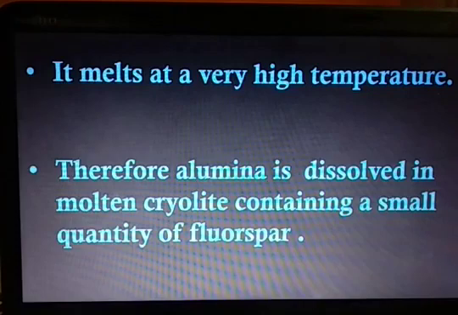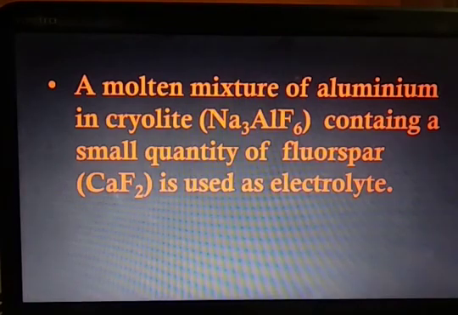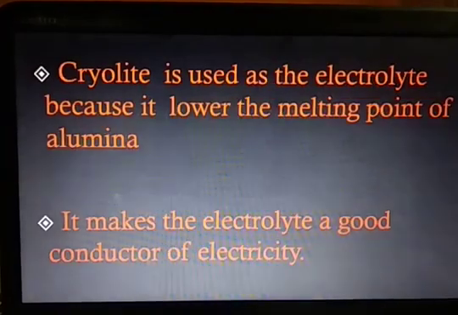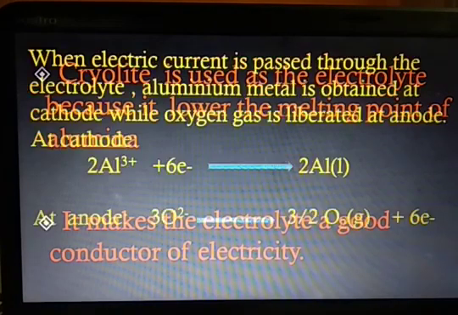Therefore, alumina is dissolved in molten cryolite containing a small quantity of fluorspar. A molten mixture of alumina in cryolite, that is a fluoride ore of aluminium, containing a small quantity of fluorspar, that is fluoride ore of calcium, is used as an electrolyte. Now cryolite is used because it lowers the melting point of alumina, and it also makes the electrolyte a good conductor of electricity.